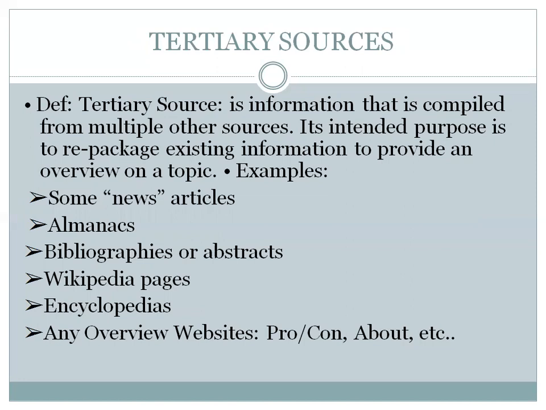We will move further to the examples. These are news articles, almanacs, bibliographies or abstracts, Wikipedia pages, encyclopedias, manuals, indexes, guidebooks, fact books and dictionaries. These are examples of tertiary sources.